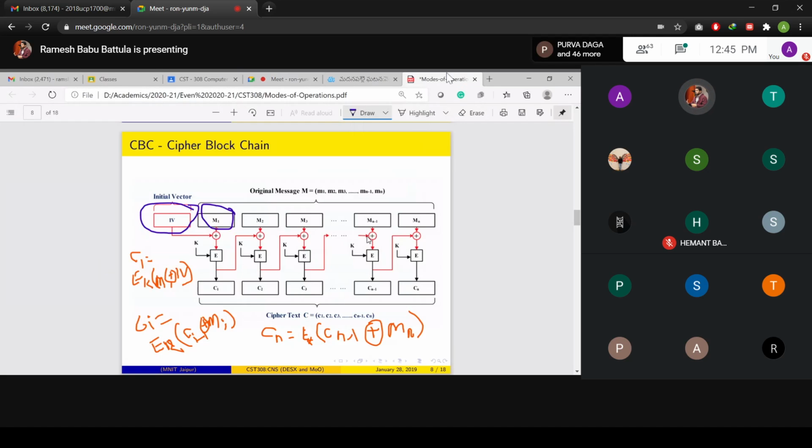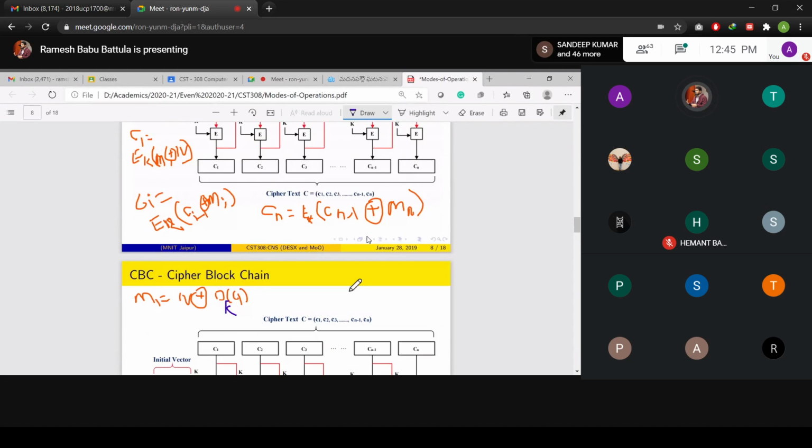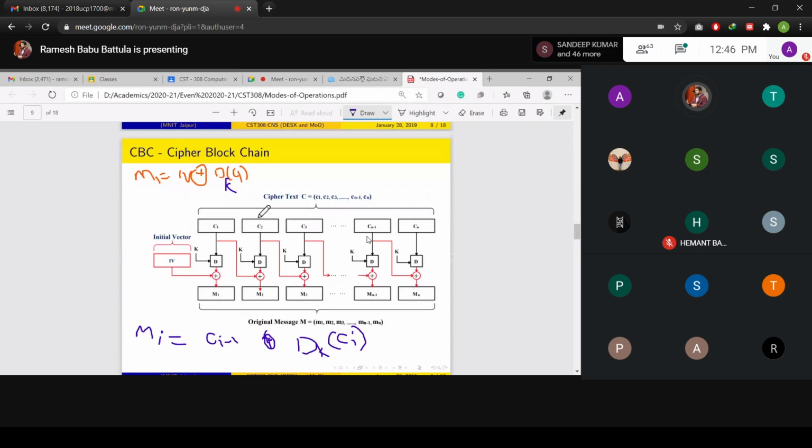Here, my message 1 consists of a 2-bit error. How many cipher blocks are going to be involved in this? Not this one. Wait, I will give you here. My ciphertext 2 has 3-bit errors.